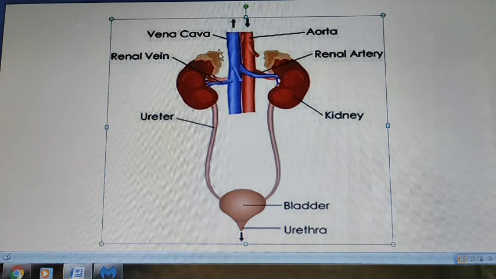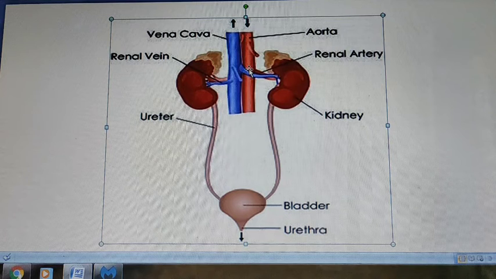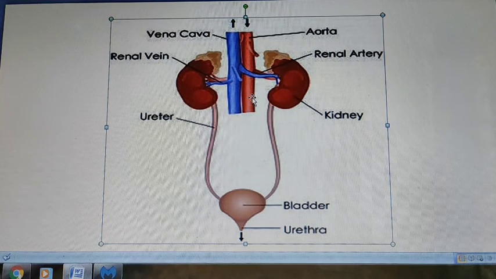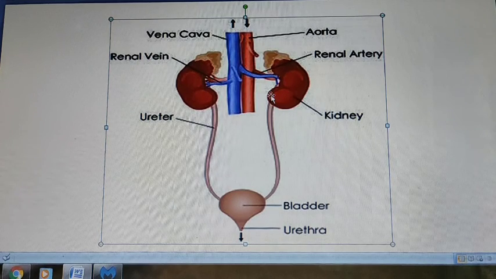Sometimes when you have too much of certain waste and not enough fluid in your blood, these wastes can build up and stick together in your kidney, and these clumps of waste are called kidney stones, which are also known as calcium oxalate.